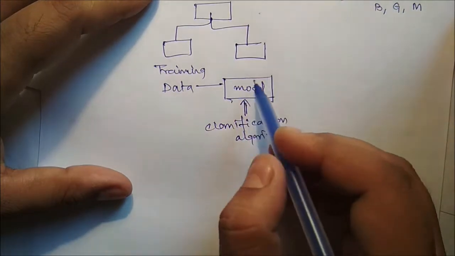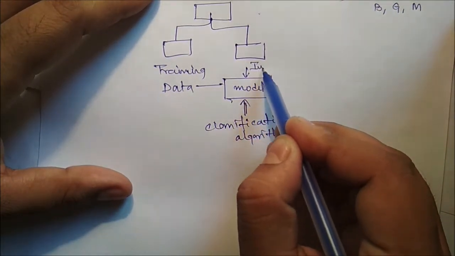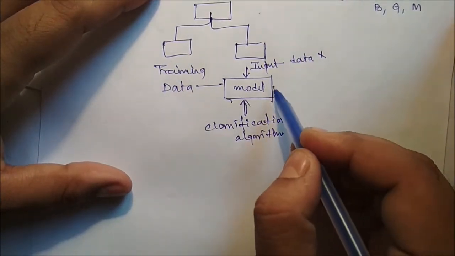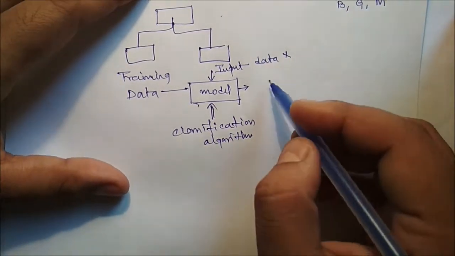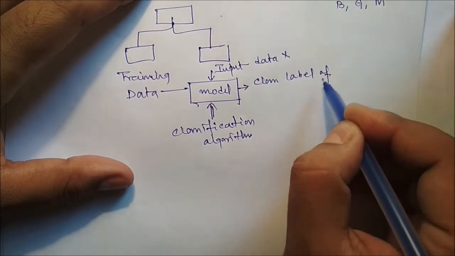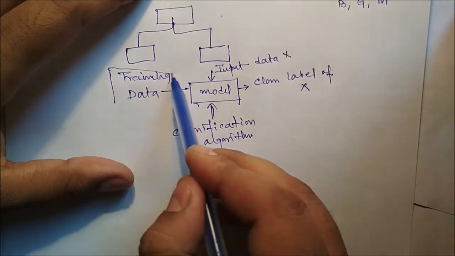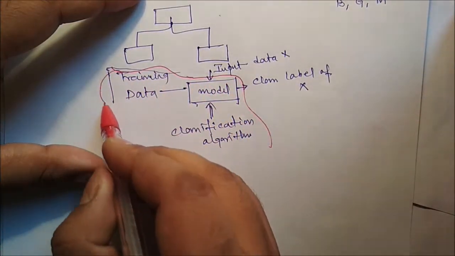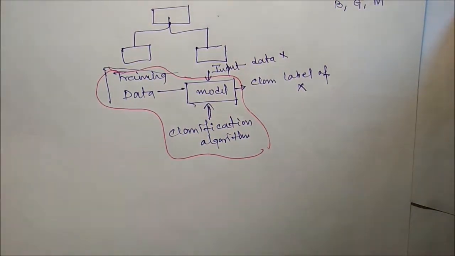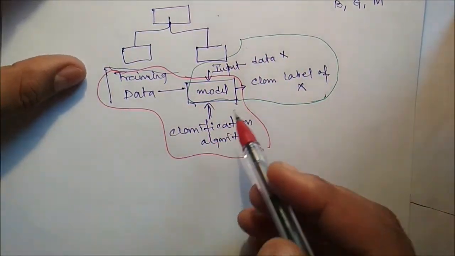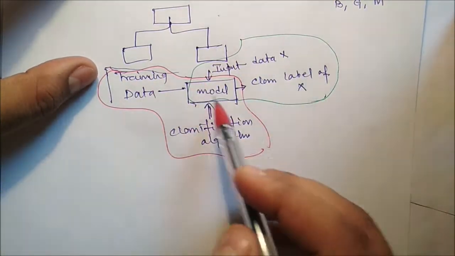Now after creating the model, for the input data x, its class level is not known. We can predict the class level of x. This is the section where we develop the model, and this is the section where we use the model. So first of all create the model and then use the model.